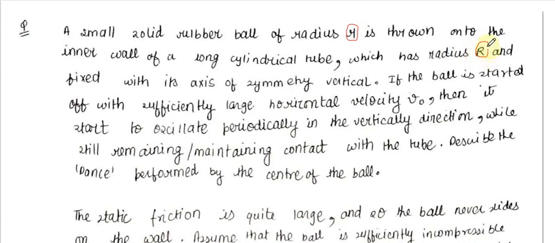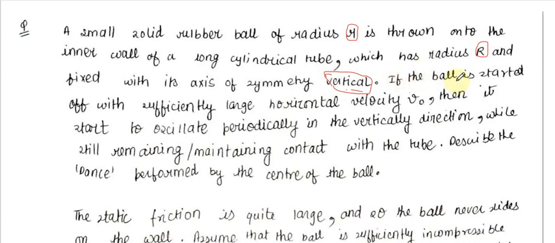The cylindrical tube has radius capital R, and its axis of symmetry is vertical. This means that the cylinder is in a standby position.